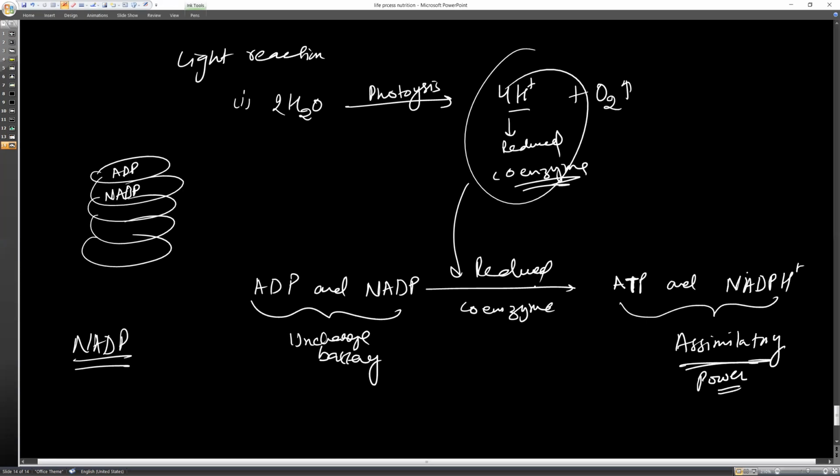So what happens in the light reaction? First of all, the photolysis of water takes place, and secondly, ADP gets converted into ATP and NADP gets converted into NADPH, which is called assimilatory power. It means assimilatory power is formed.